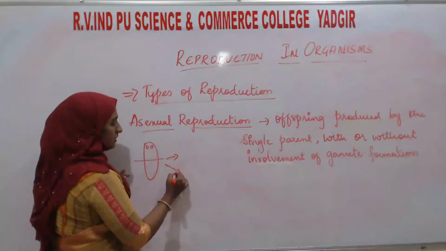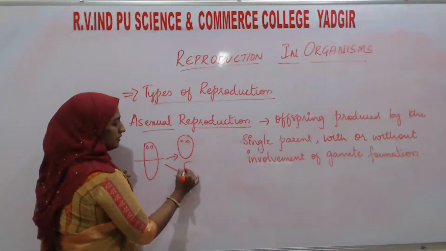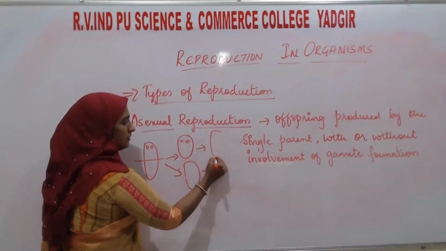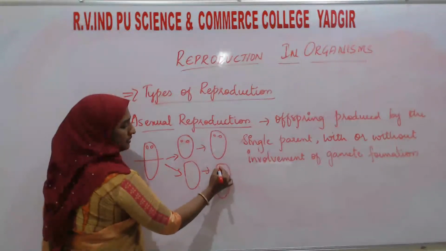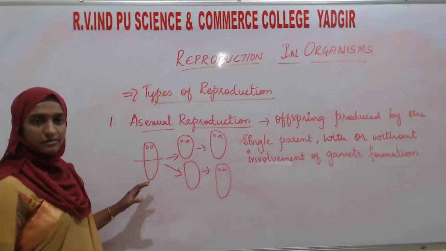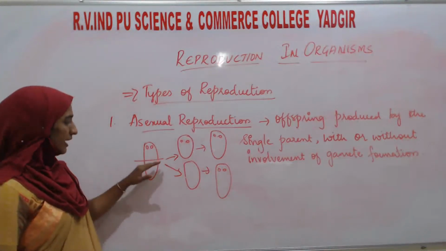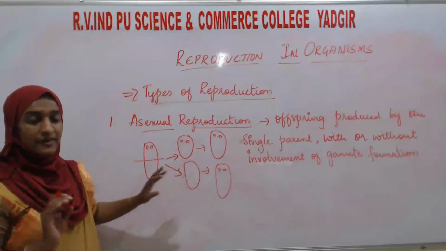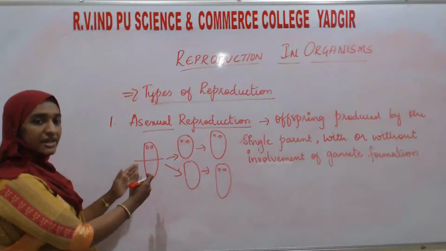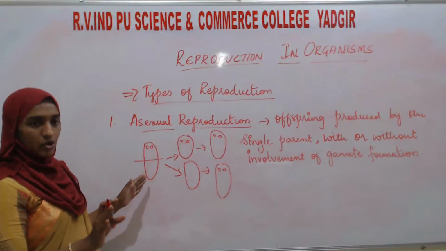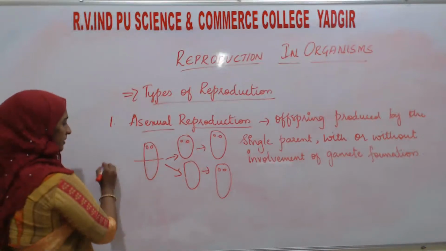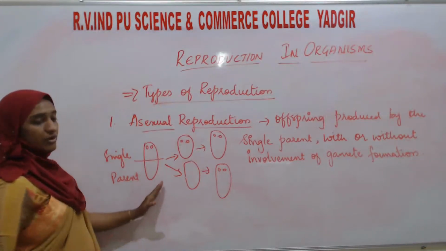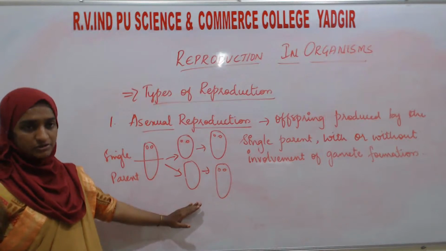First it divides, then the body parts give rise to new organisms. The body divides and forms two new offspring. Does any other organism come and mate with this planaria? No. Only a single parent is undergoing asexual reproduction.